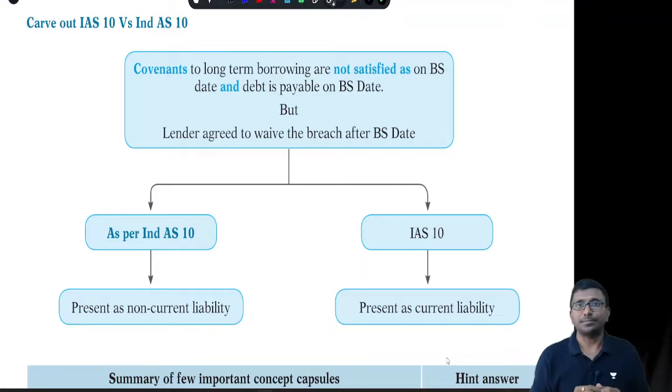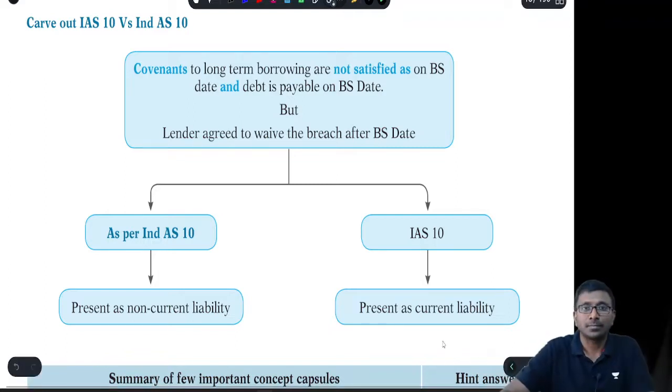Even though it is a current liability, if the company management has approached the lender and got the waiver, that is, the lender accepting the non-satisfaction of the covenant, before the board of directors approval date, if the management could get the letter from the lender, then strictly speaking it was a current liability, but considering the carve out, we will be presenting it as non-current, as if the breach of covenant or breach of terms and conditions did not take place, and we will be accounting accordingly.